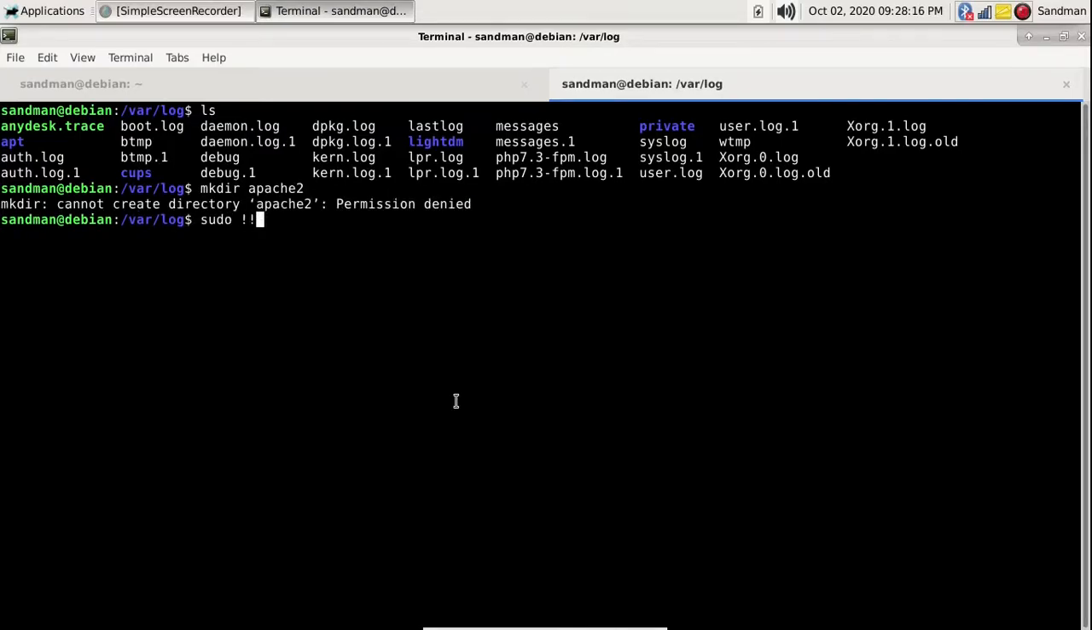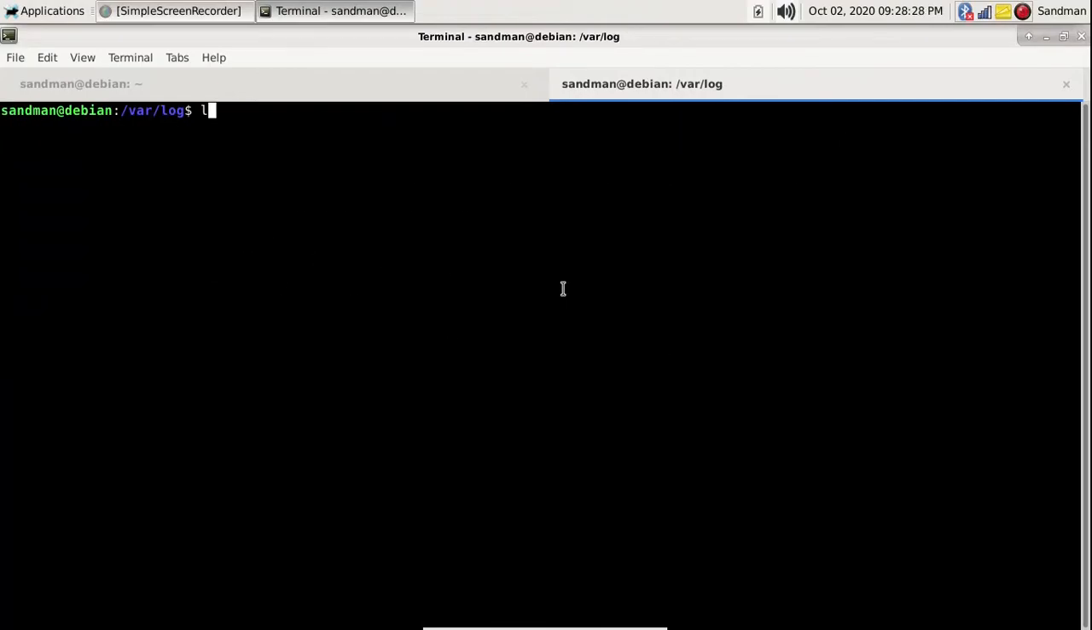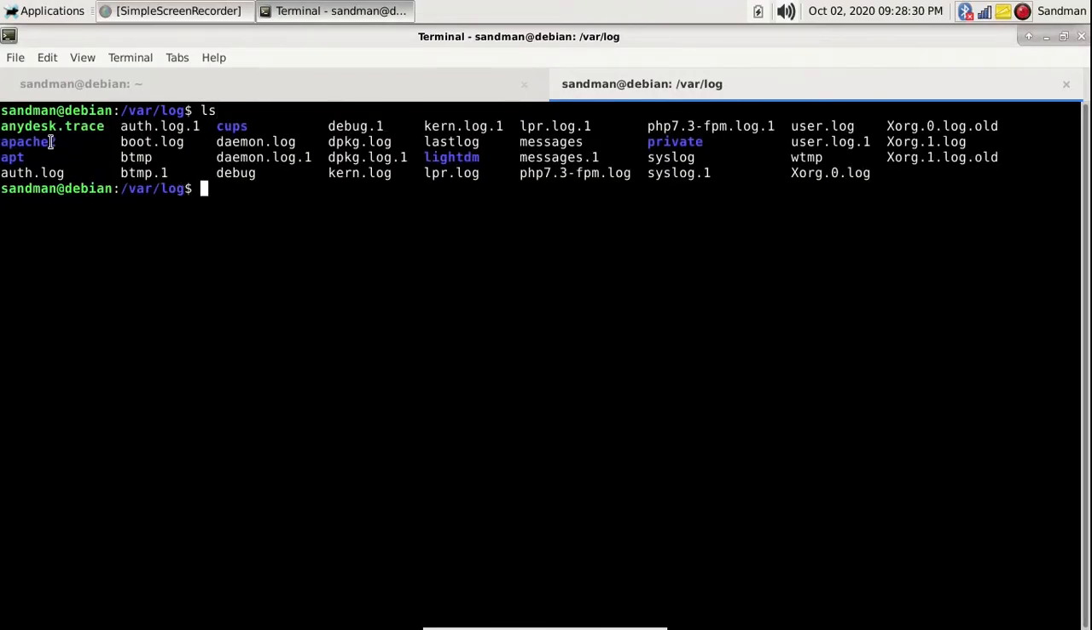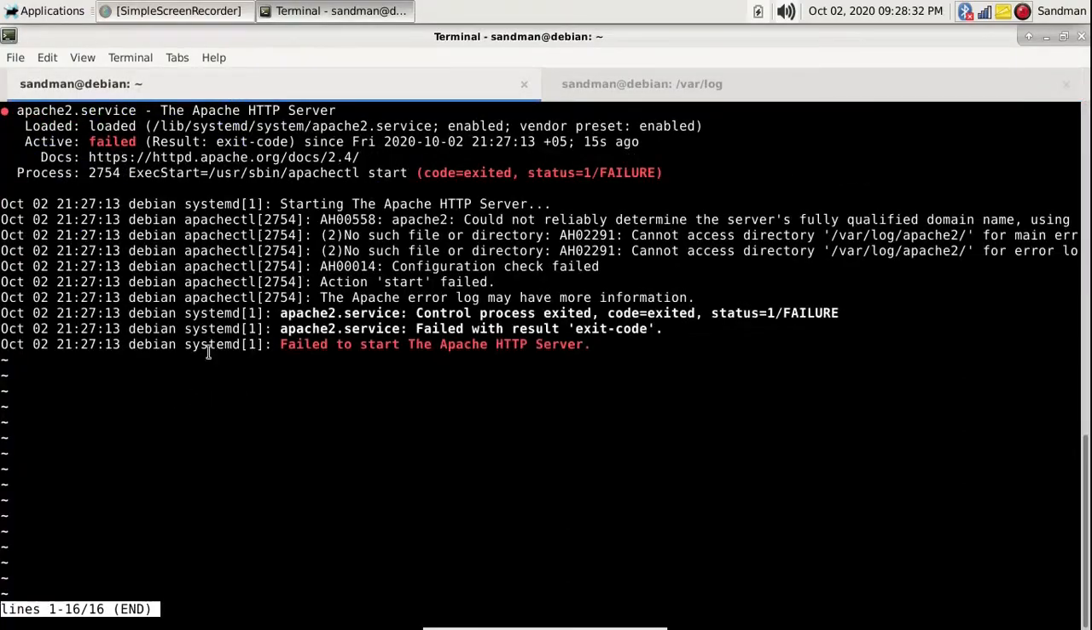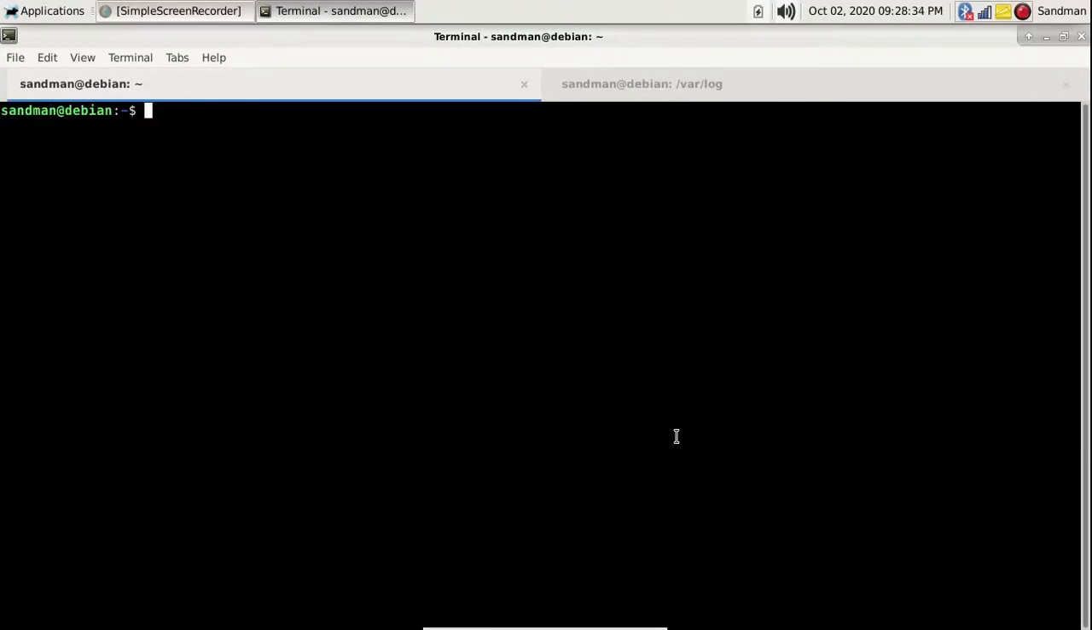Okay, so these double exclamation marks are basically used to execute the previous command with root privileges. Okay, so this directory is created. Now let's try starting Apache again and see if it fixed the error. And clearly we can see it fixed the error.